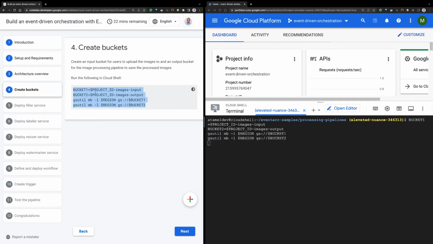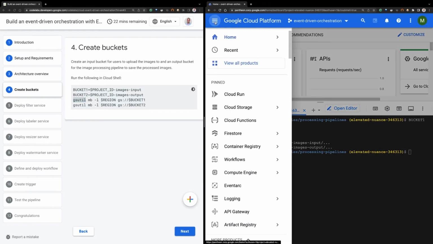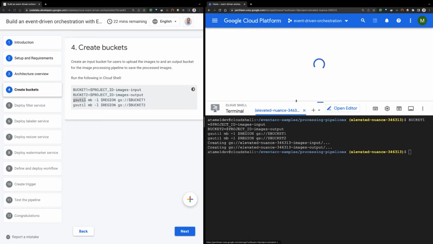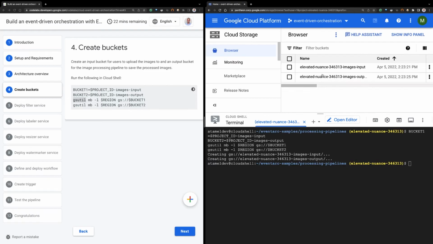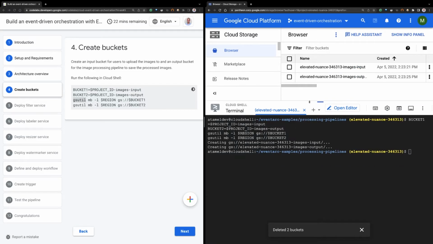The bucket names in Google Cloud have to be unique. So what I'm doing is taking the project ID, which is unique, and adding -images-input for the input bucket and -images-output for the output bucket. And I'm using gsutil to create them from the console. You can also do it from here if you like. But if you look at cloud storage, now that we've run this, we see 2 buckets, input and output bucket, right? So they are created. These will be the inputs and outputs to our architecture.